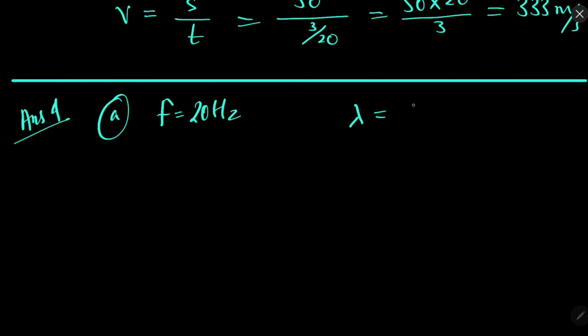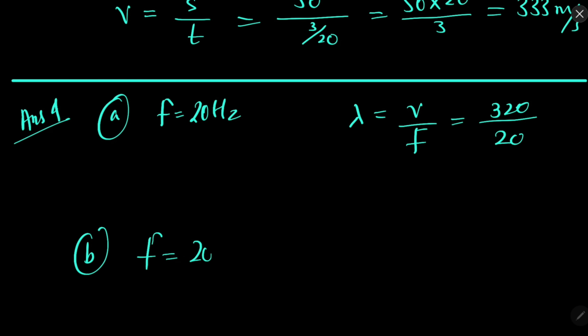wavelength is equal to velocity upon frequency, that is 320 over 20 Hz, and for 20,000 hertz, same 320 over, let's say, 20 into 10 to the power 3 hertz.